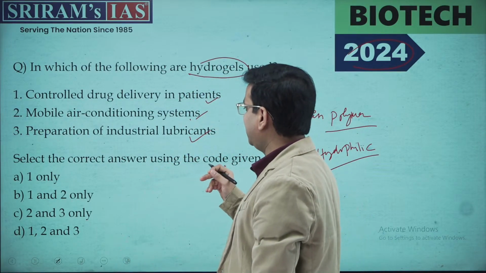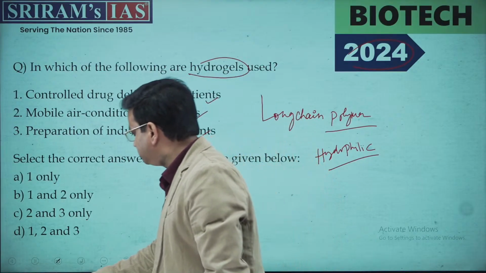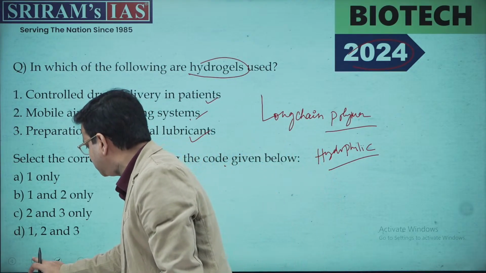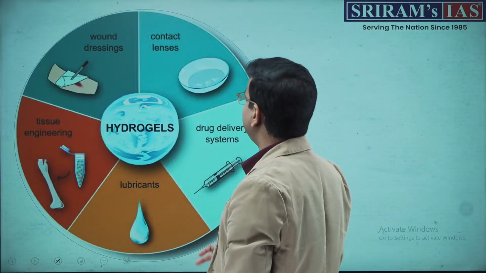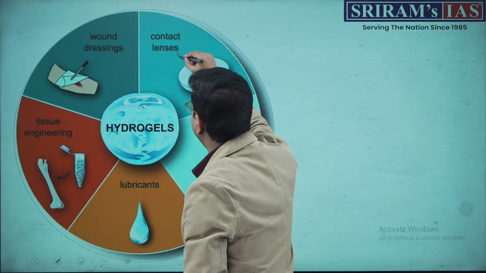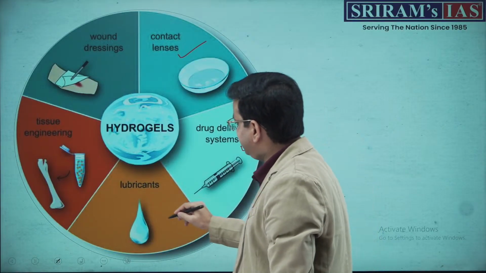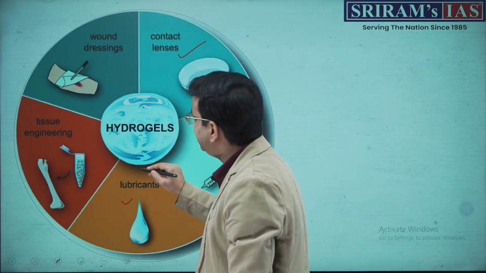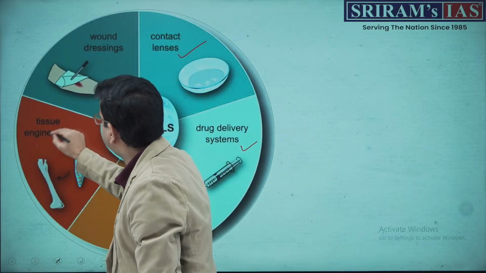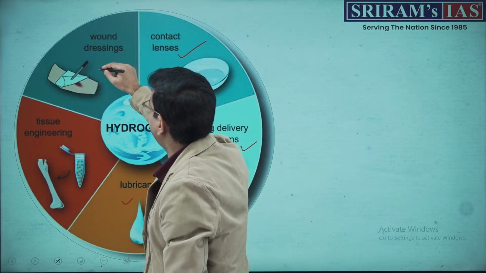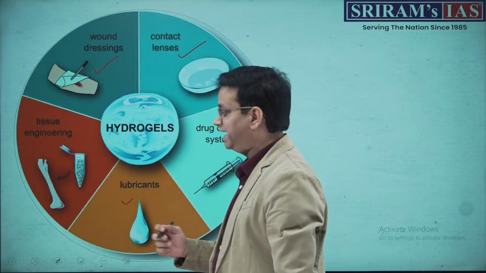Now I'll show you a diagram that will make it easier for you to answer this question. So this is the hydrogel. It is used in contact lenses. It is used in the drug delivery system. It is used in lubricants and in tissue engineering. And last but not the least, it is used for wound dressing as well.